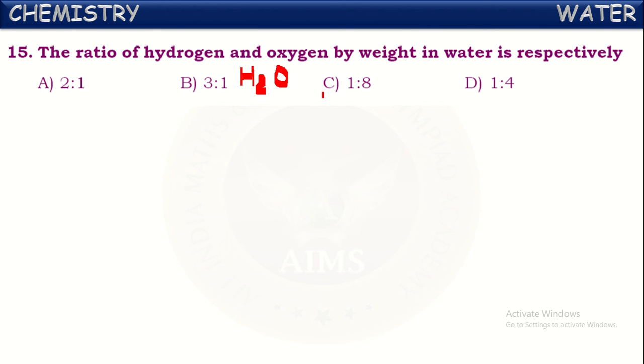The atomic weight of hydrogen is 1 and the atomic weight of oxygen is 16, as we know. So if you take the weight ratio, there are two hydrogens, so 2 is to 16 for one oxygen. So what will be the ratio then? 1 is to 8. So the ratio of hydrogen and oxygen by weight is 1 is to 8.